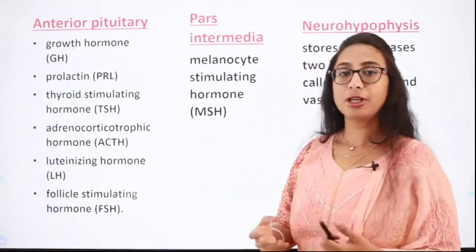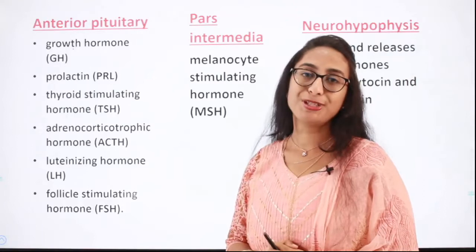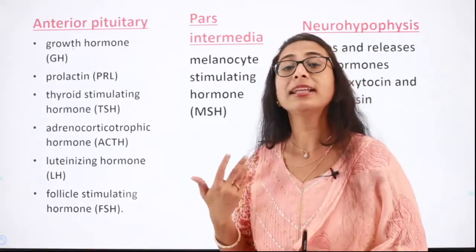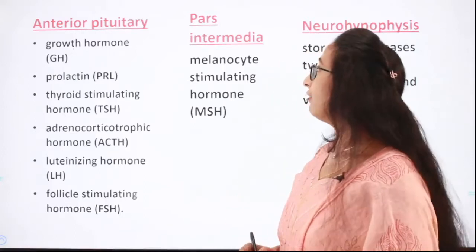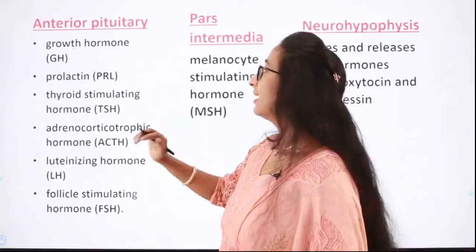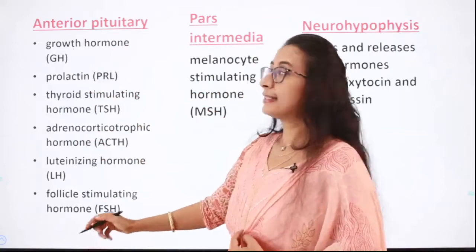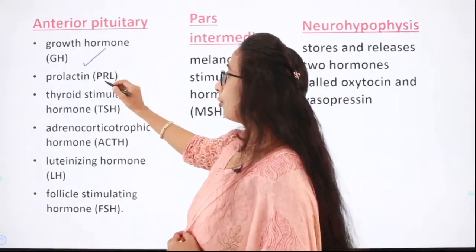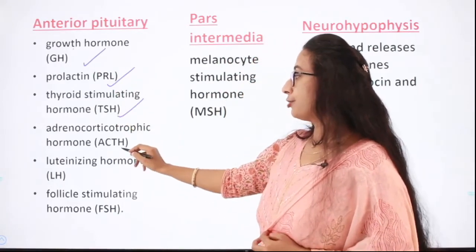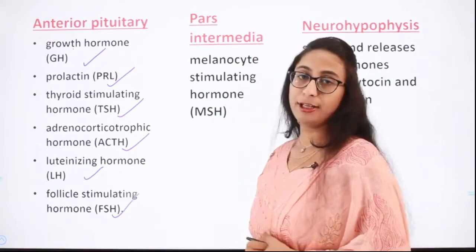Now that we know the structure and the location of the pituitary gland, let's look into the functions of the pituitary gland. So what are the different parts of the pituitary gland and what are their functions? I told you we already have anterior pituitary, which is pars distalis. So the anterior pituitary secretes these hormones such as growth hormone, prolactin, thyroid stimulating hormone, adrenocorticotropic hormone, luteinizing hormone and follicle stimulating hormone.